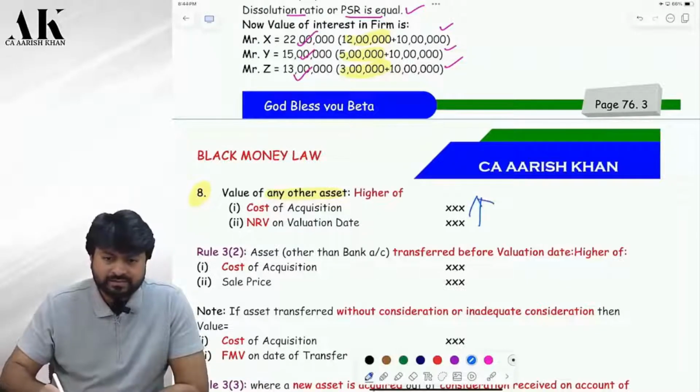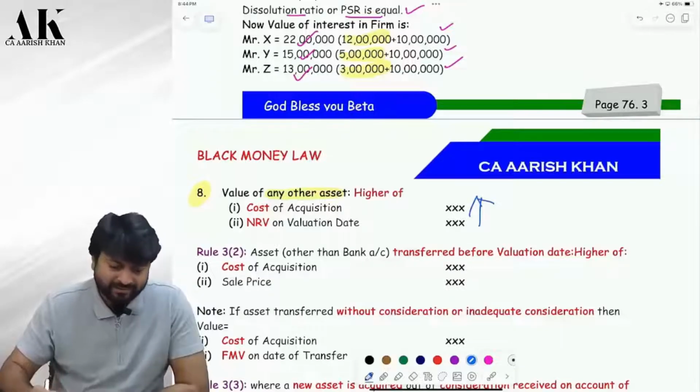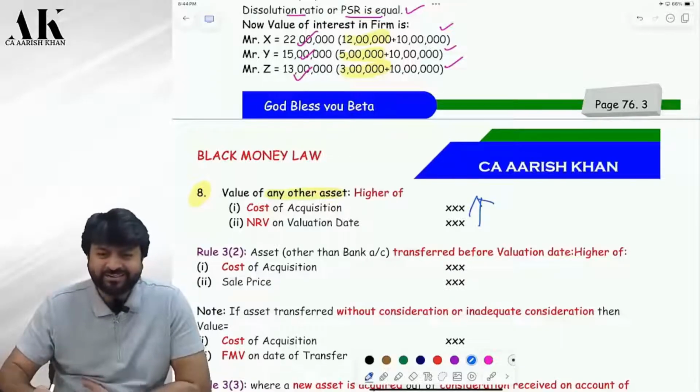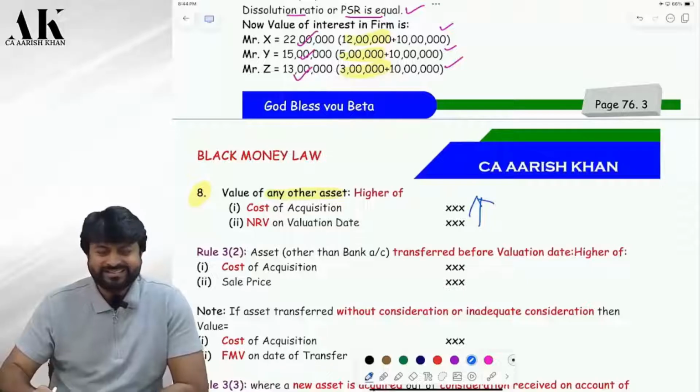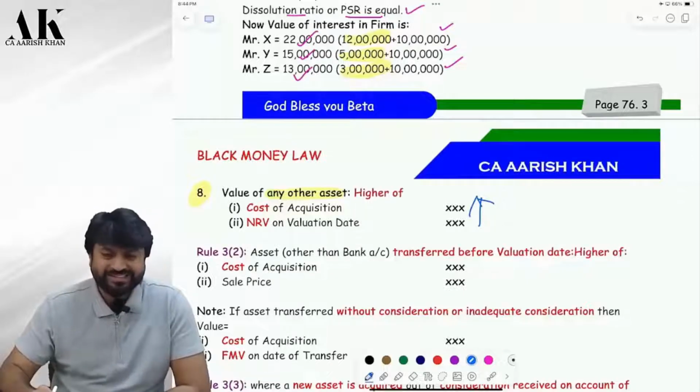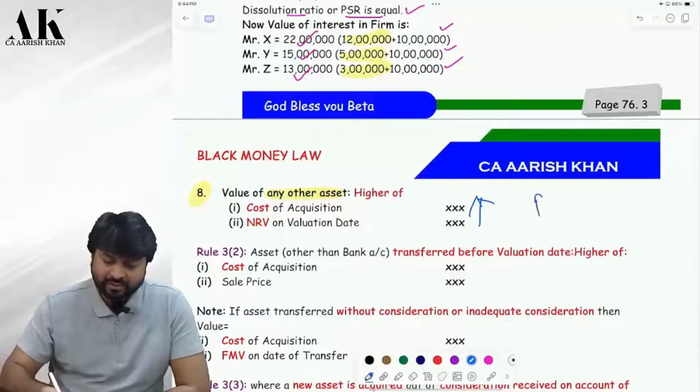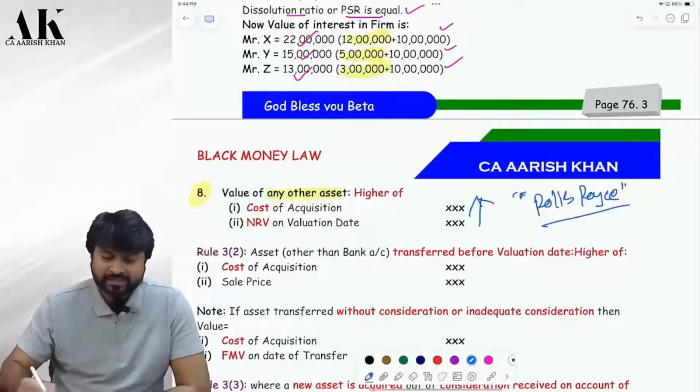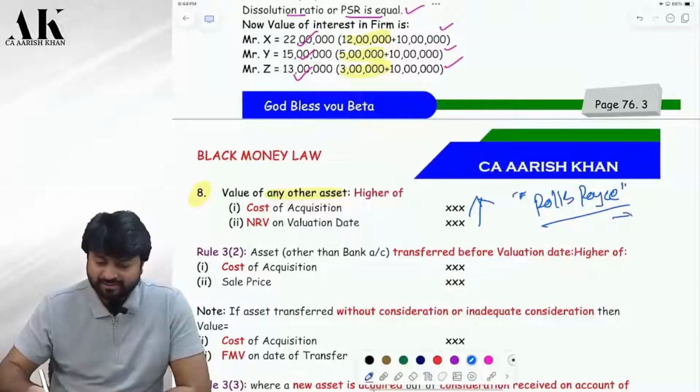Sir, debtors are there. Debtors will be covered. Debtors are asset or what? Is a debtor something which you buy? Is stock something which you buy? You have a Rolls Royce in England.